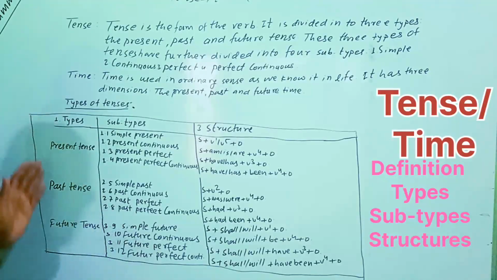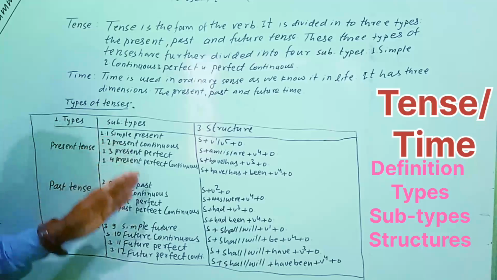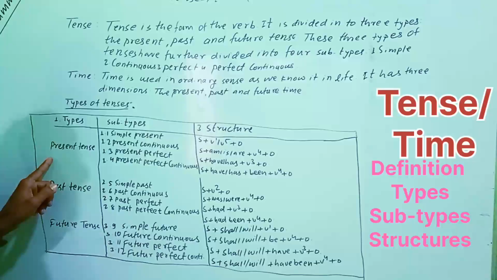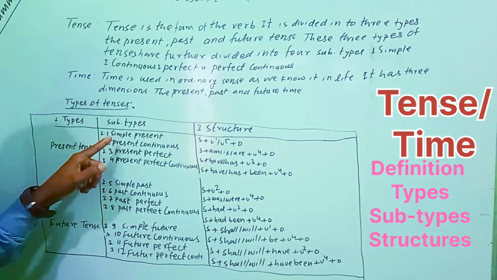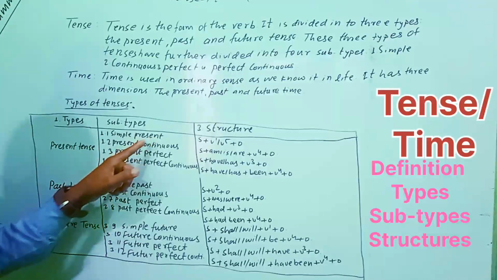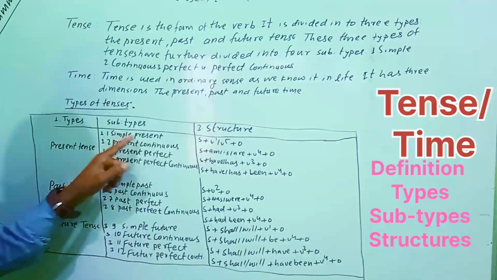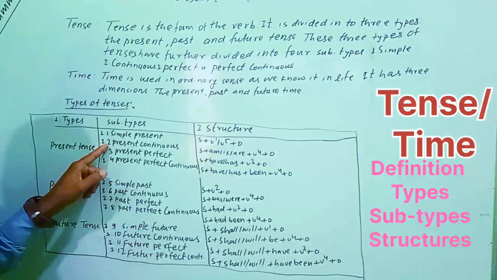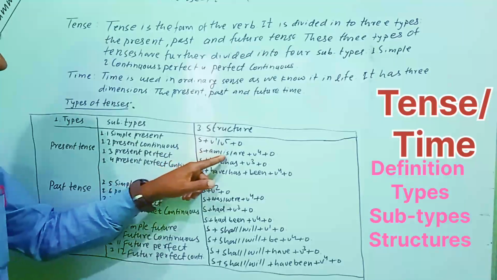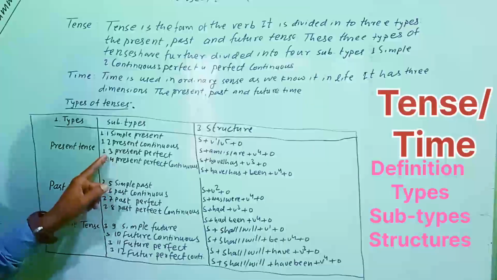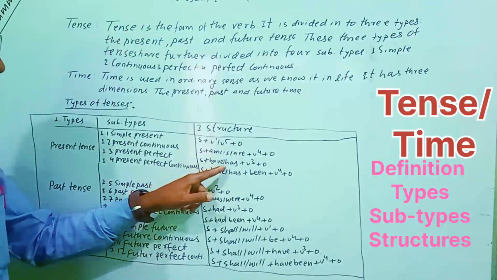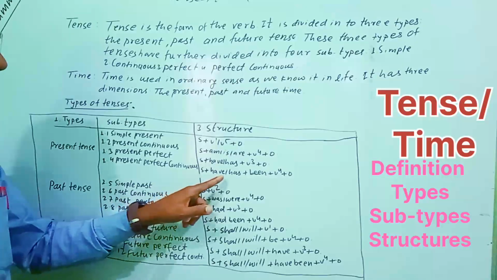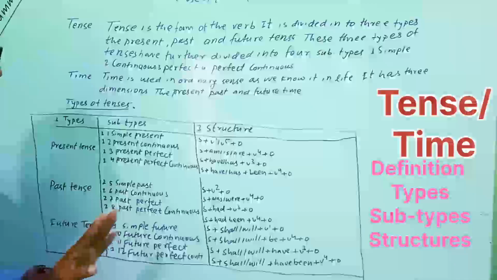Just you can see here on this side types are written, subtypes are written, and then here structures are written. So I'm going to read out whatever is written here. Present tense, subtypes: simple present, present continuous. Simple present structure becomes subject plus verb 1 plus object. Present continuous: subject plus is/am/are plus verb 4 plus object. Present perfect: subject plus have/has plus verb 3 plus object. Present perfect continuous: subject plus have/has plus been plus verb 4 plus object.